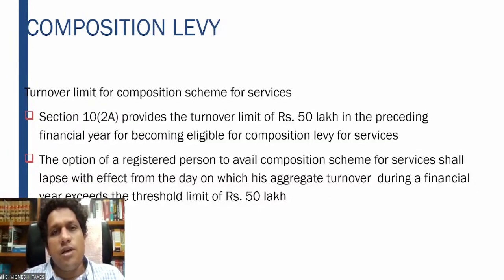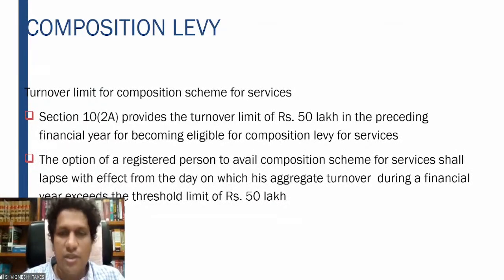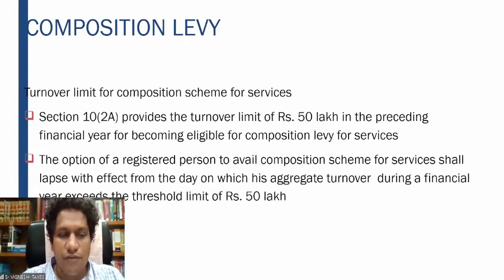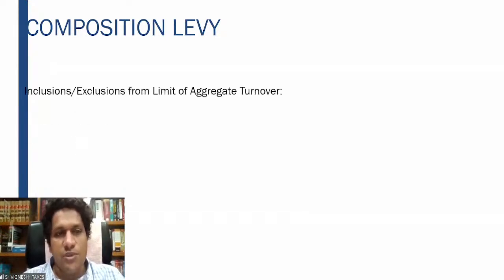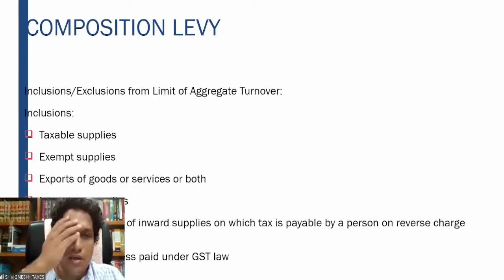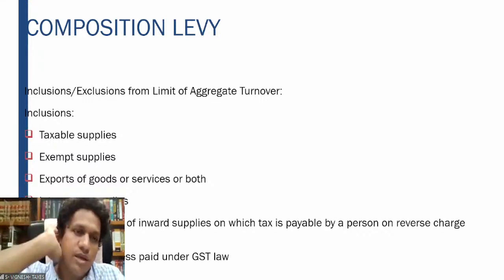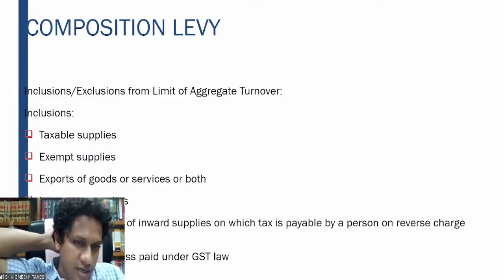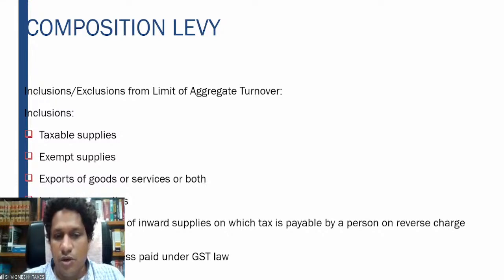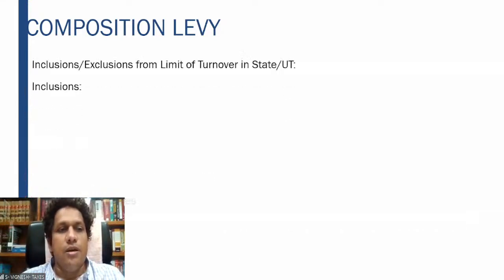Under 10(2A), for services, the limit is 50 lakhs in the preceding financial year. That is when he will be eligible for the composition levy. The option shall lapse with effect from the date on which the aggregate turnover crosses the threshold, so the moment the aggregate exceeds 50 lakhs, straight away the option will lapse. So what has to be covered in the aggregate turnover? Taxable supplies, exempt supplies, export of goods or services, interstate supplies, and the exclusion is inward supplies on which tax is paid on the reverse charge basis. That should not be taken. Right?